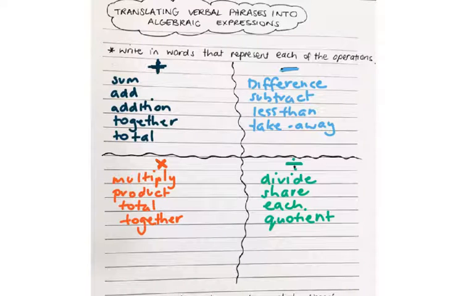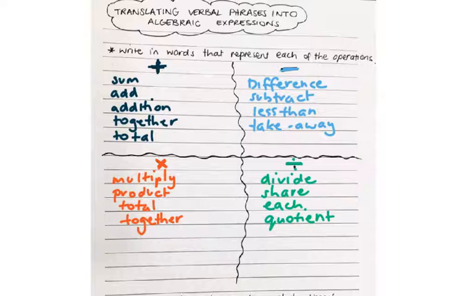In this video, we are looking at how to translate verbal phrases into algebraic expressions. Algebra is most commonly used to simplify worded scenarios or complex problems into simple mathematical expressions. To be able to do this, it's important to know all the different words that represent each of the four main operations. So let's look at just a few examples of each of them.